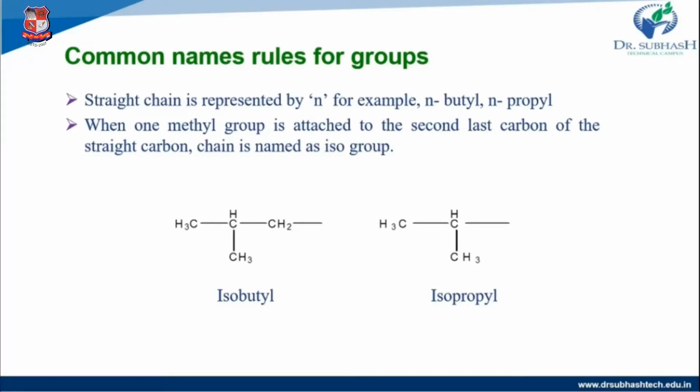Then the second rule is when one methyl group is attached to the second last carbon of the straight carbon chain, that is called iso grouping. The prefix added is iso. So in this structure, first we take the carbon straight chain. Then the second last carbon is attached with one methyl group, or any group. Then we add the prefix iso. So here 4 carbons are present, then the naming is isobutyl. Here 3 carbons are present, then isopropyl.